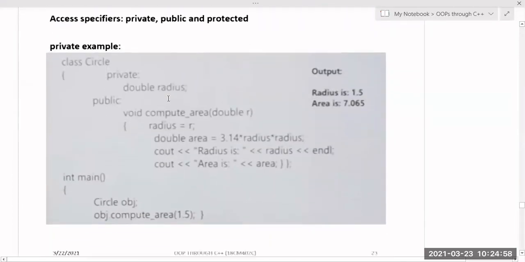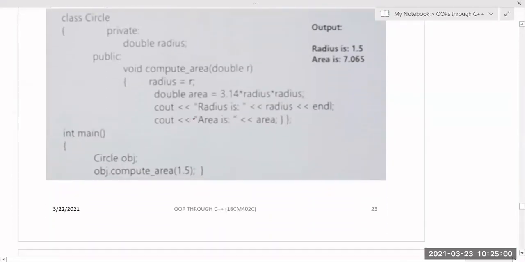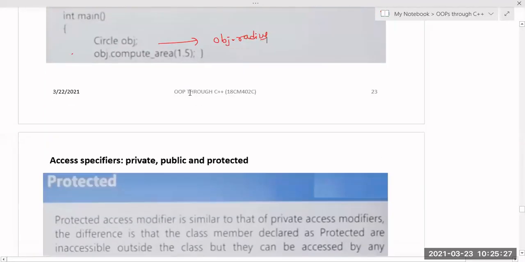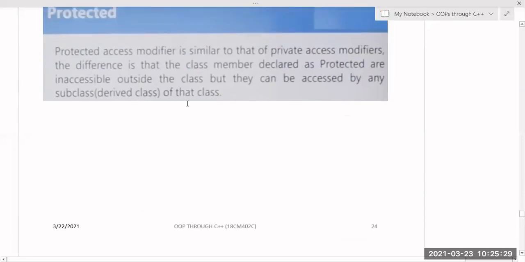This is about private. And another example: to access private data, I cannot access radius like this, but the only thing is I can access this radius inside the data member function. Is that clear? Now you got it, right? Yes. I cannot call obj dot radius outside the class, but I can access radius within the member function. If I want to access it outside also, then I have to make it public. And the last one is the protected access specifier.